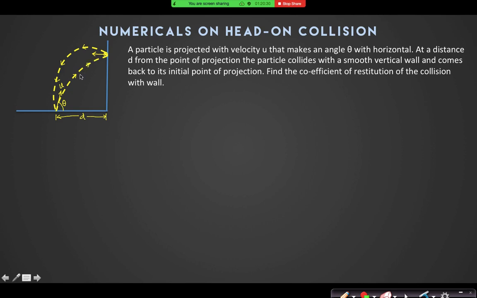During this entire path, the horizontal component of u was u cos theta, that was constant. But after collision, will it again be constant, or what will be the value of u cos theta? No, sir. It will be changed by the impulsive normal force. Yes, so what is the value of that? If I say it is ux, can I say ux divided by u cos theta is equal to e? Obviously, sir. So ux equals e into u cos theta.